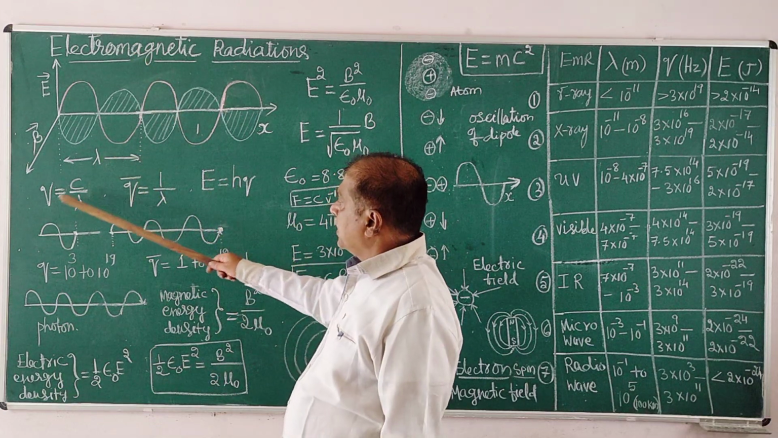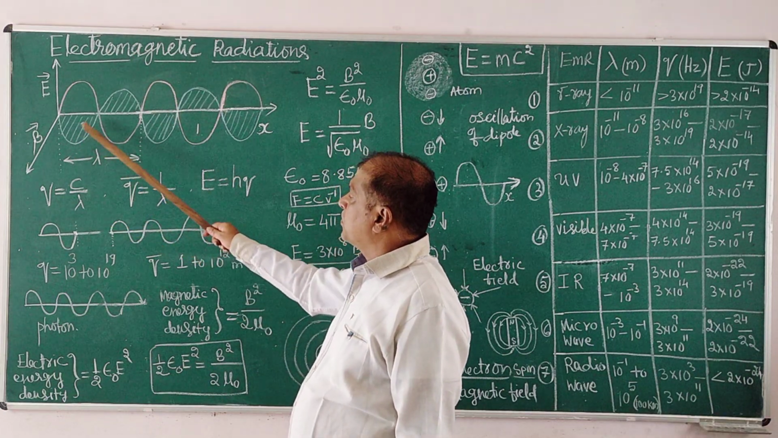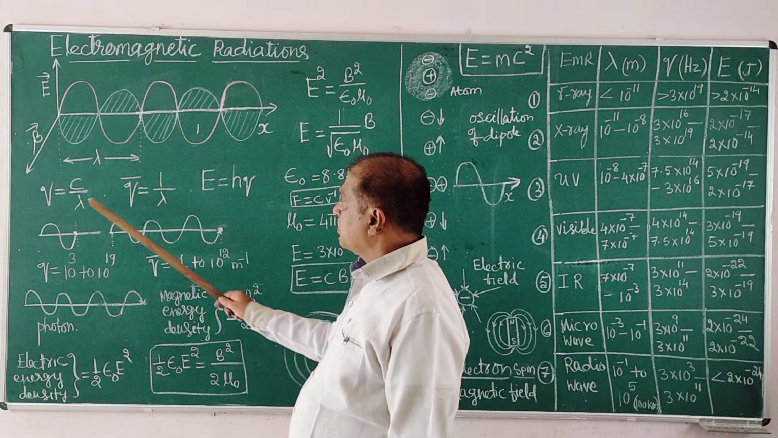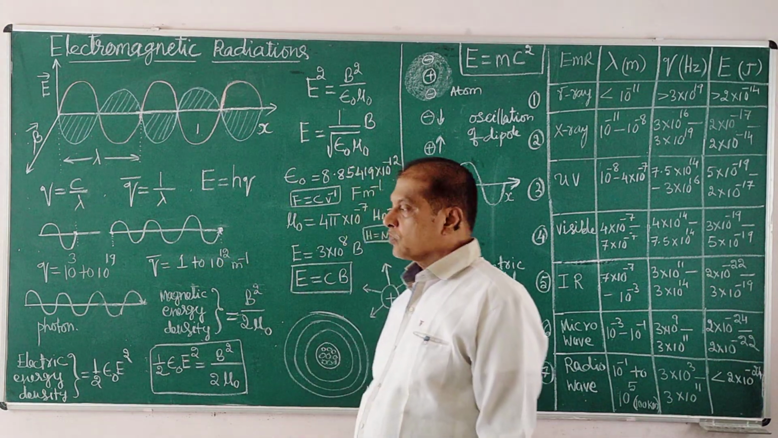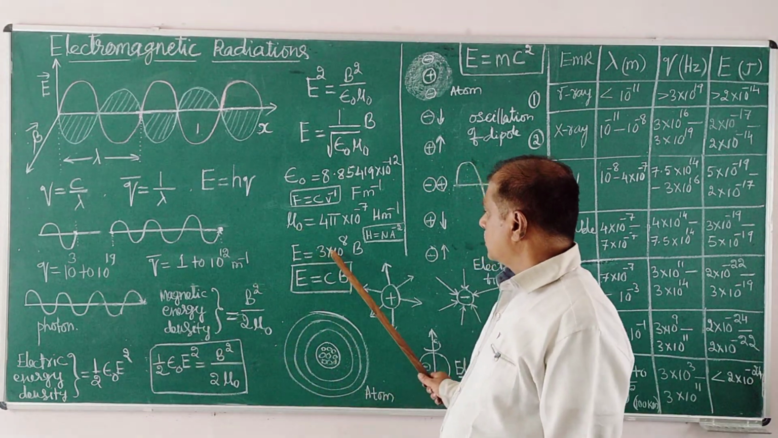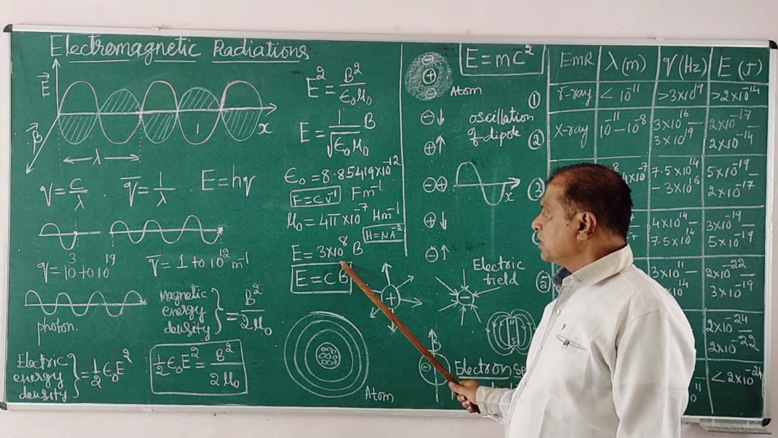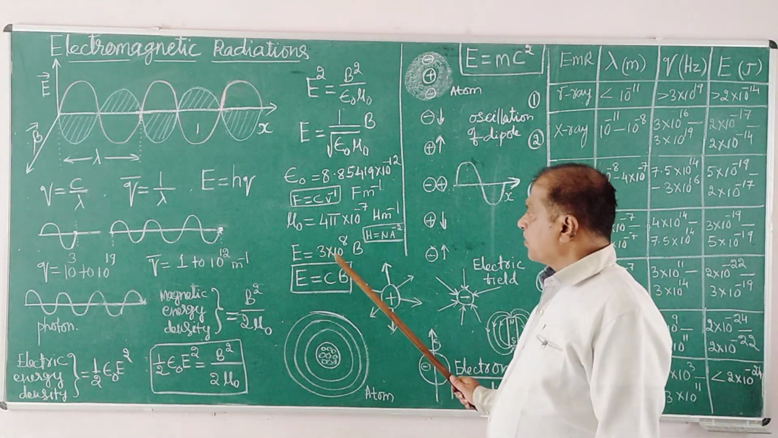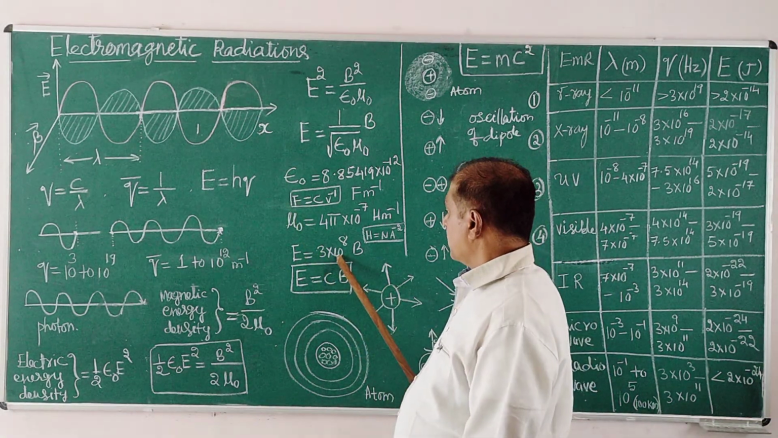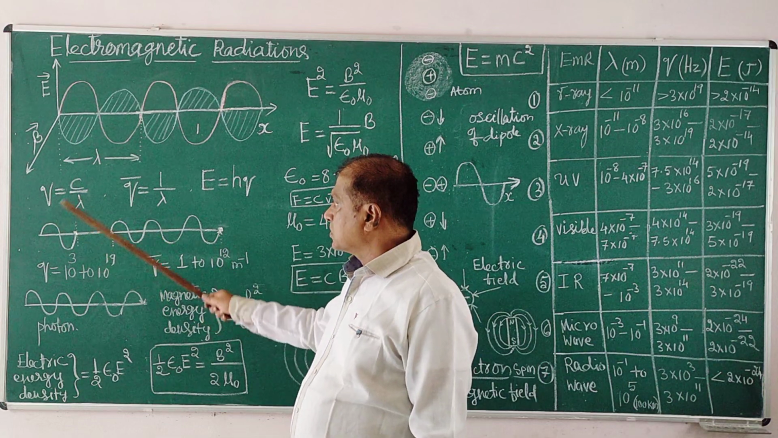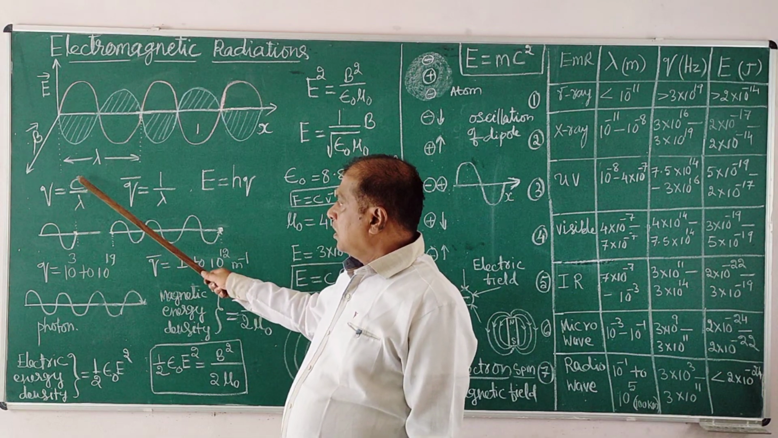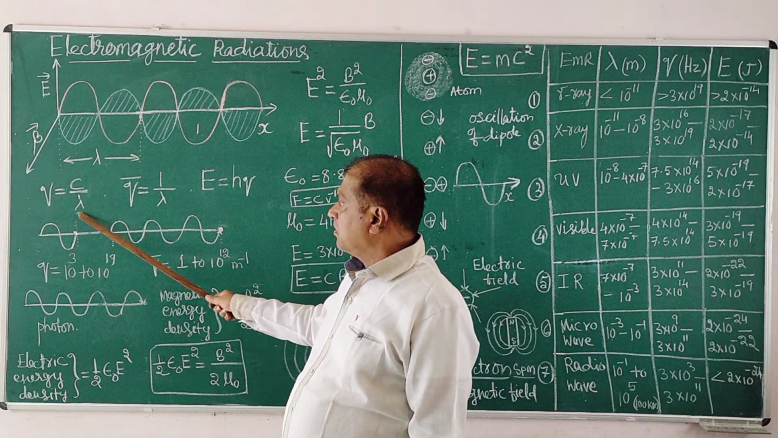And this nu is called the frequency of the radiation. It is the same as c by lambda, where c is a constant value. The constant value is 3 into 10 to the power of 8, the speed of the radiation in meters per second. This value is constant for all the radiations, all the waves. If you divide c by lambda, we get frequency.